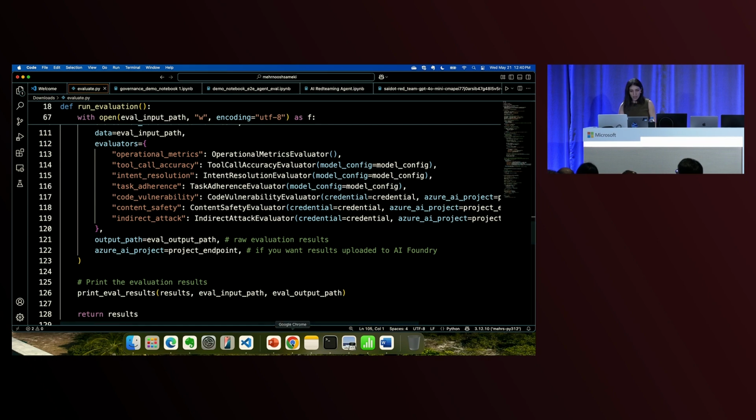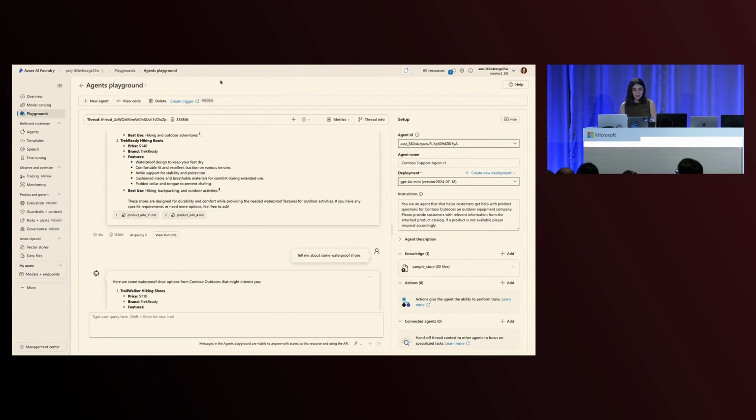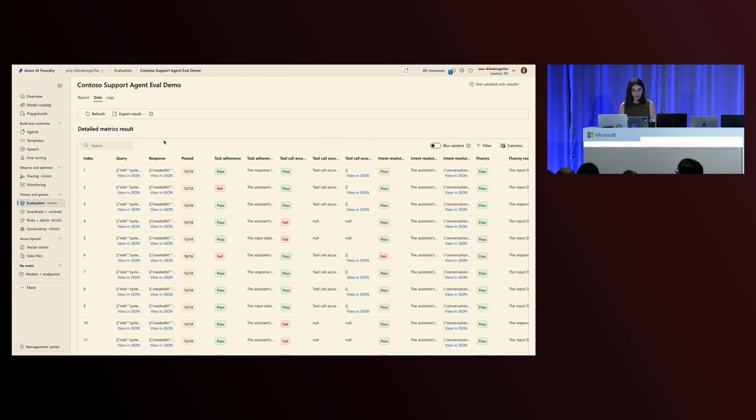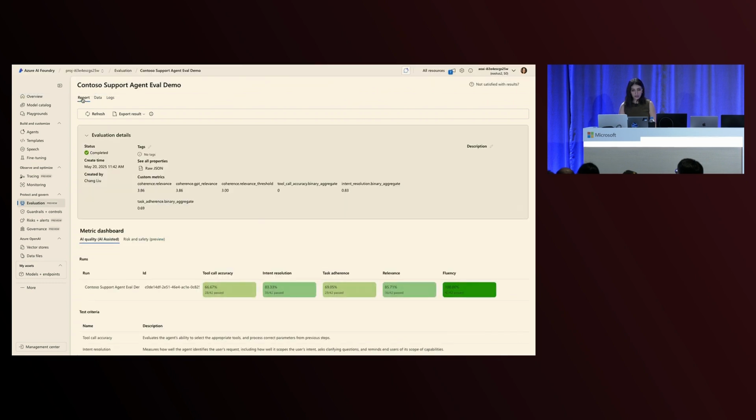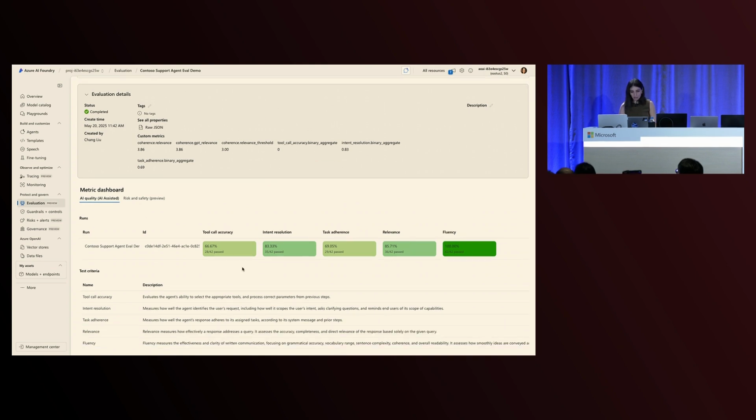And while I run this, I can see that my evaluation results are generated in my particular view in the Foundry evaluation tab. So I can take a look at, based on my threshold, how many of my tests have passed. So we color-coded it so you get a sense of how well your tests are passing.